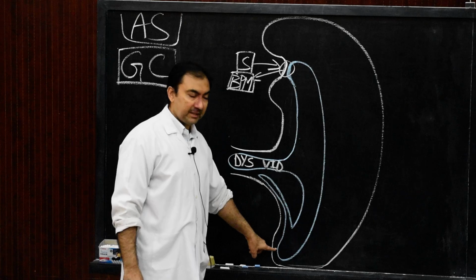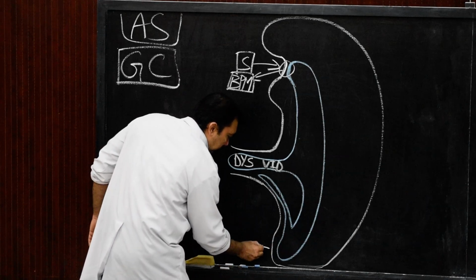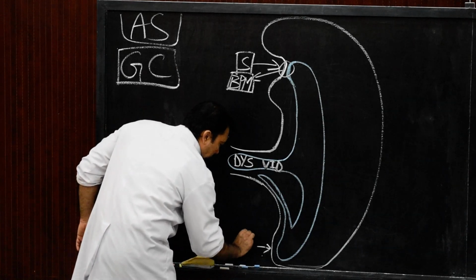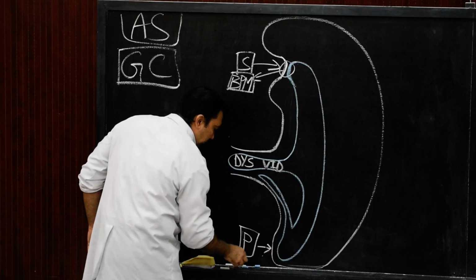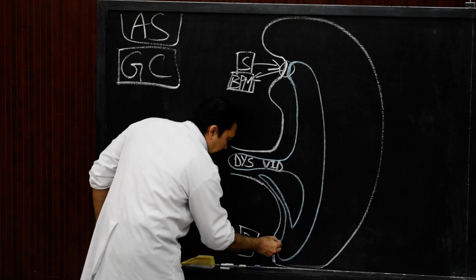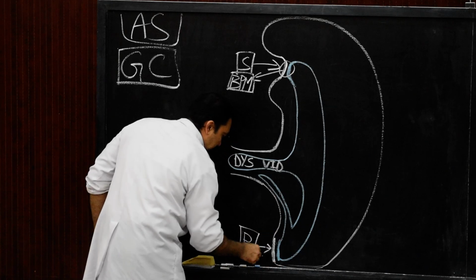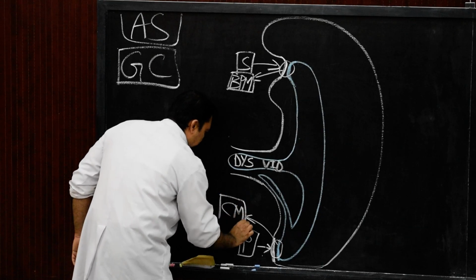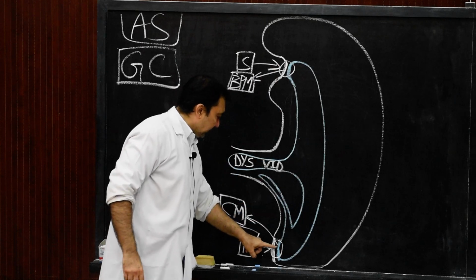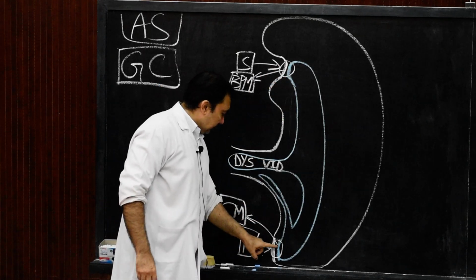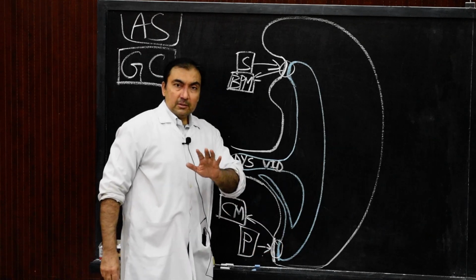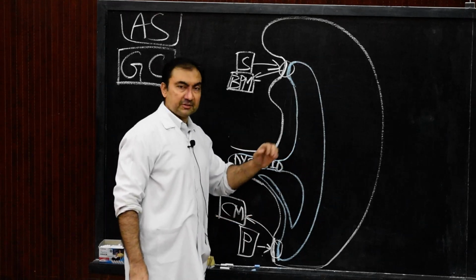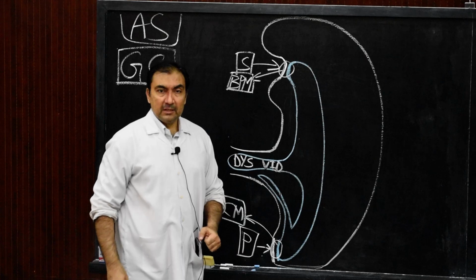This caudal portion is also separated from the ectoderm on the outside. This portion will be known as the proctodeum. So it is separated from the proctodeum by another bilaminar membrane, and this bilaminar membrane will be known as the cloacal membrane. So the primitive gut tube extends from the buccopharyngeal membrane in the cephalic portion till the cloacal membrane in the caudal portion. And this primitive gut tube has developed from the endoderm of the yolk sac during the foldings of the embryo.